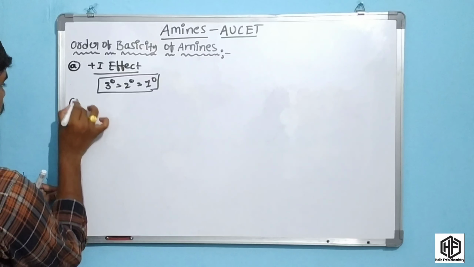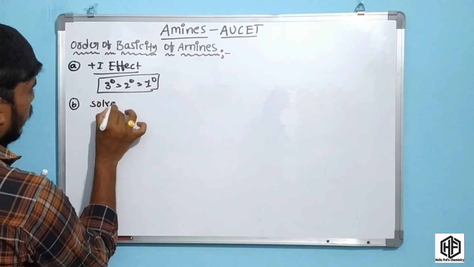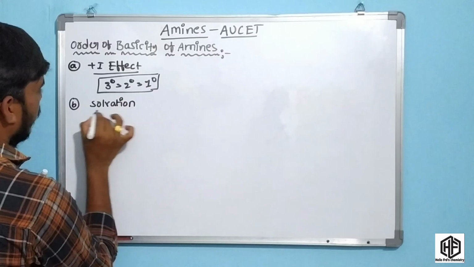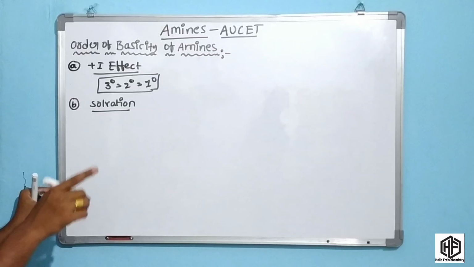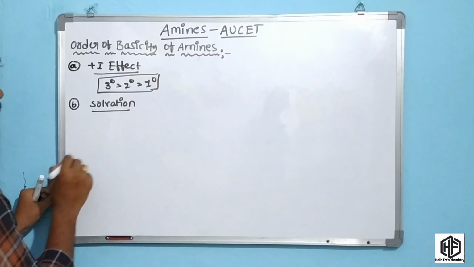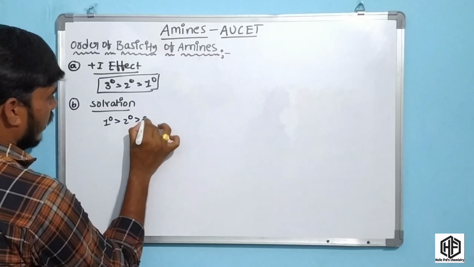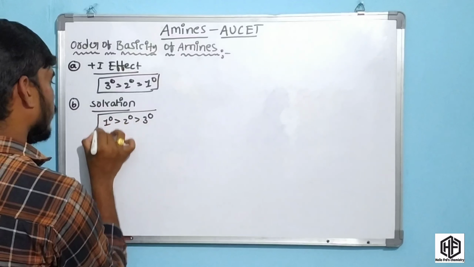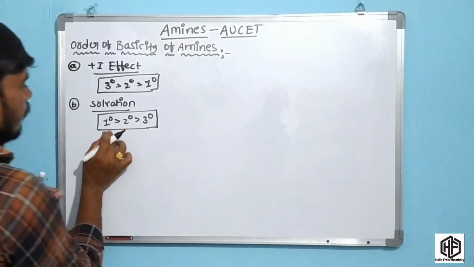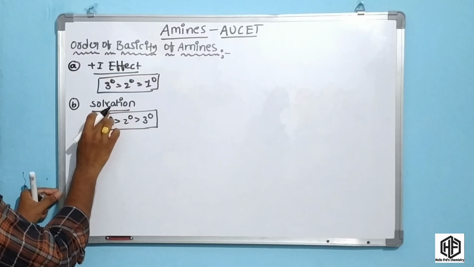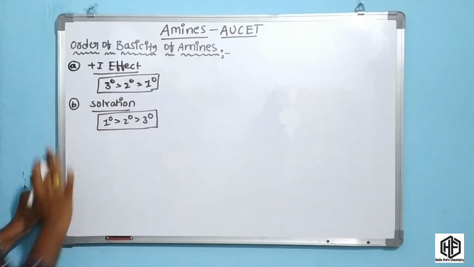Okay friends, the second effect is the solvation effect. In the solvation effect, the basicity order of primary, secondary and tertiary amines is that the primary amine is more basic compared to the secondary and tertiary. This is the basicity order from the solvation effect, and that was the plus I effect.